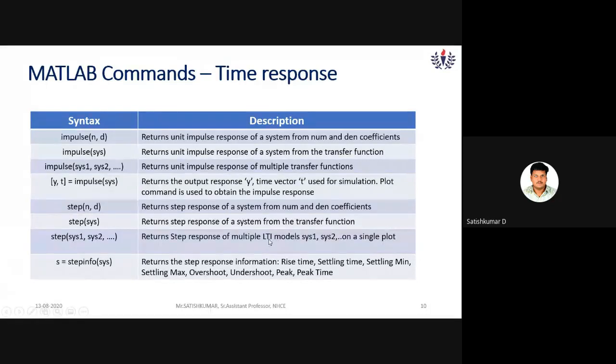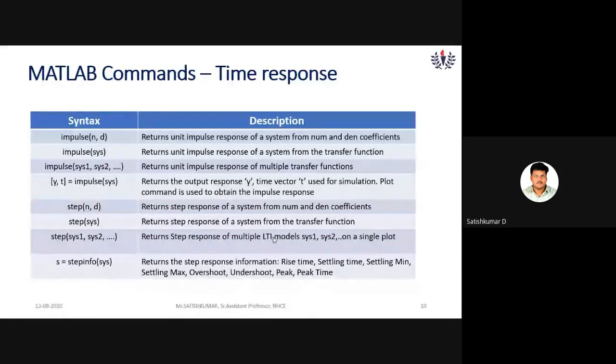So the word LTI stands for linear time invariant. A system which satisfies the linearity property and time invariant property is known as an LTI system. Okay. So what is meant by linearity? Linearity is based on the principle of superposition. So if the superposition is satisfied, linearity is satisfied.